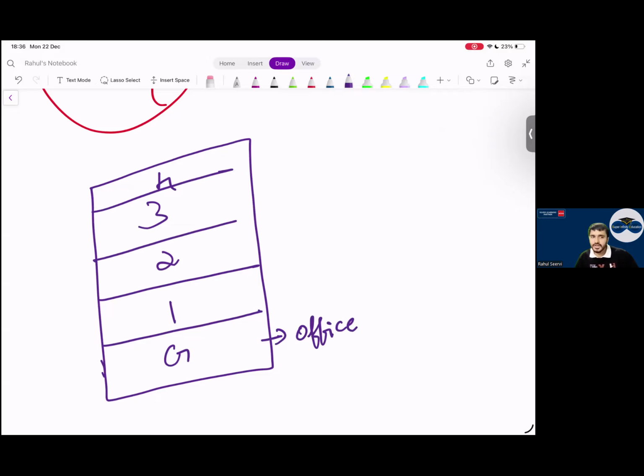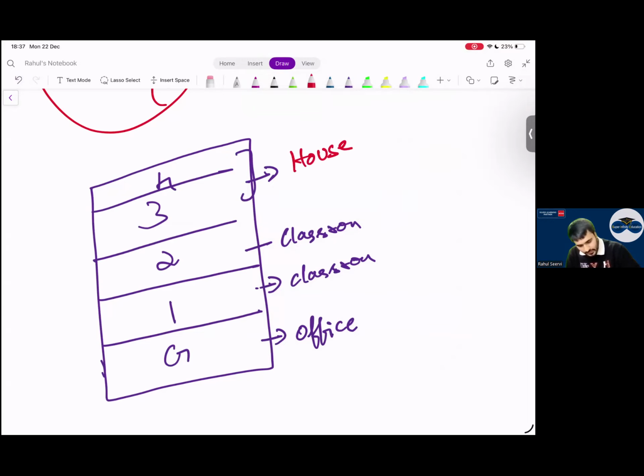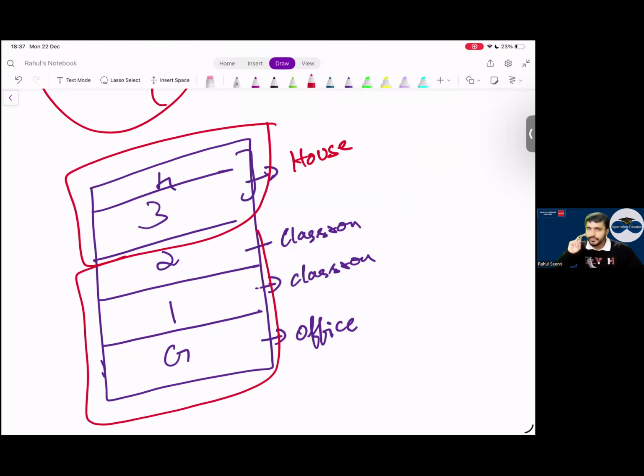I have my own office. Assuming these two are classrooms for my business purpose, and these two I have given on rent. Not given on rent, let me see. It's my house here. These 2 floors I stay in, and the ground floor, first floor, second floor I'm using for my business, third floor and fourth floor for my personal use.